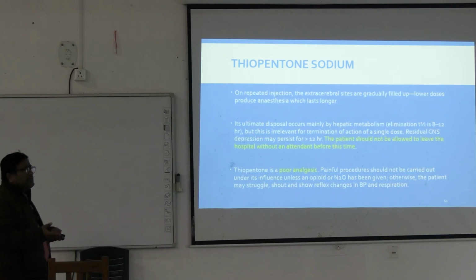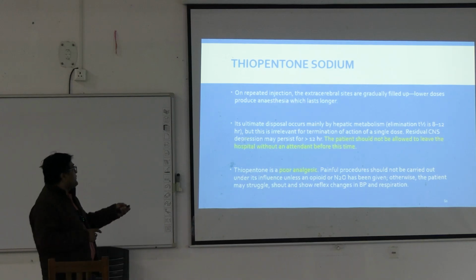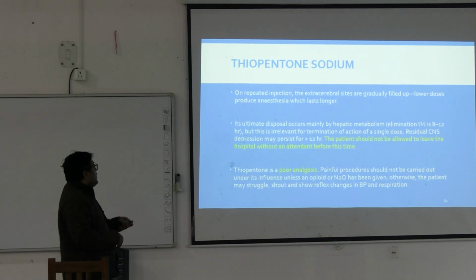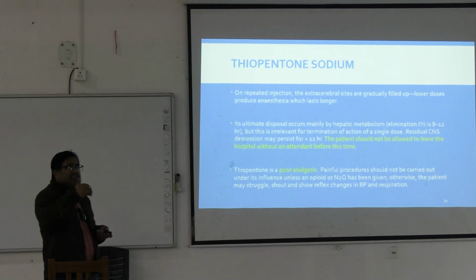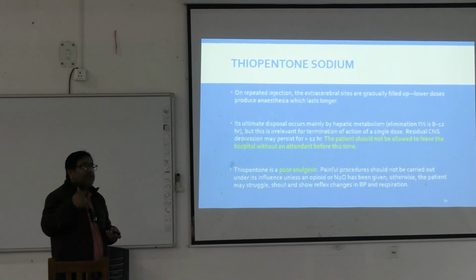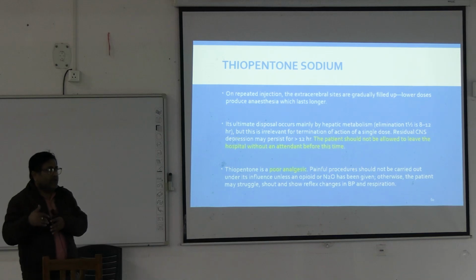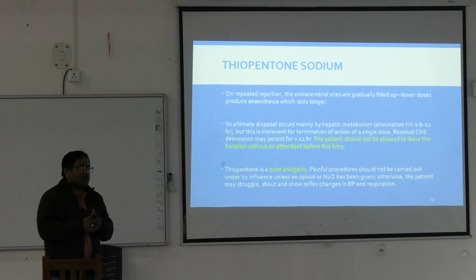But on repeated injection, basically the extracerebral sites, they gradually fill up. Lower doses are used to produce anesthesia which lasts longer, as the extracerebral sites like fat and adipose tissue take up the drug and get saturated. Now no drug is going to the lesser vascular tissue, and hence even a smaller dose can produce the anesthesia which lasts longer.